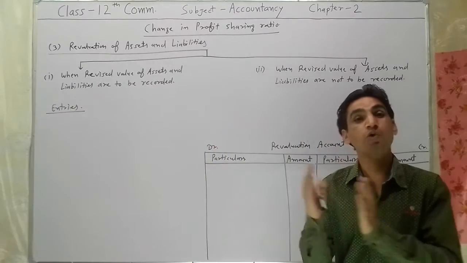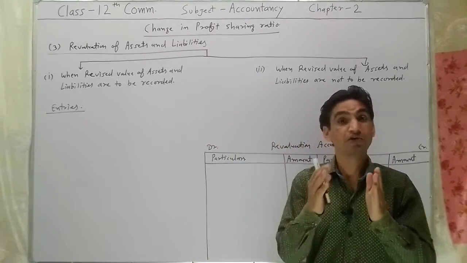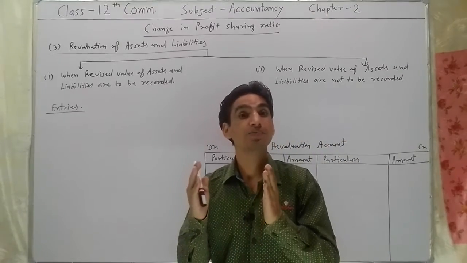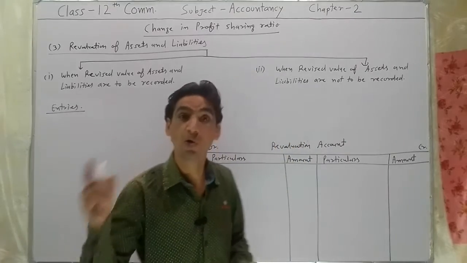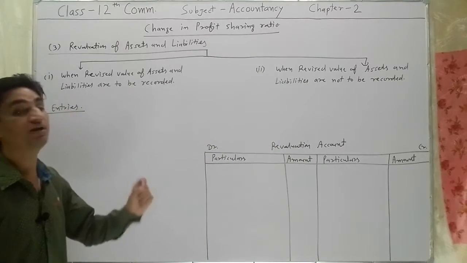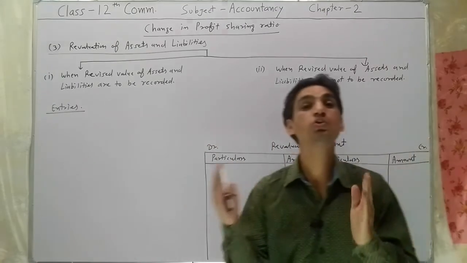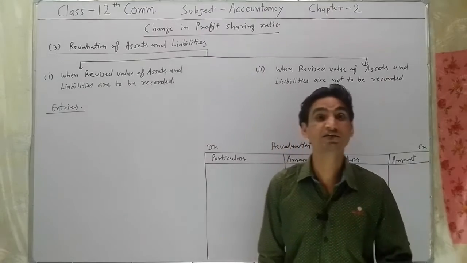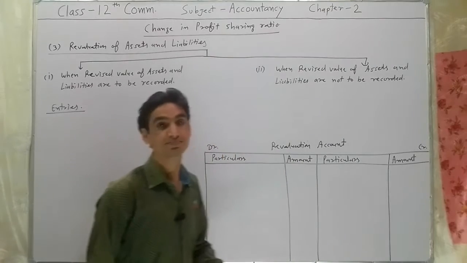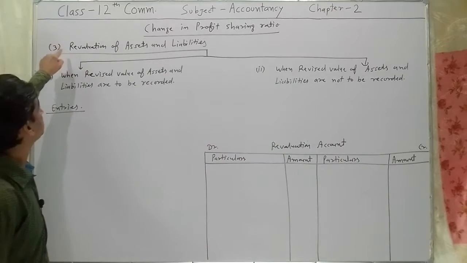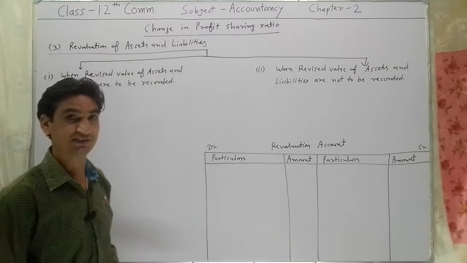So whatever profit and loss relating to revaluation of assets and liabilities will be distributed among the old partners in their old ratio. That's why revaluation of assets and liabilities is required. How to revalue the assets and liabilities and what will be the accounting treatment, we will discuss here one by one. So let's start. Our concept, third adjustment is revaluation of assets and liabilities.